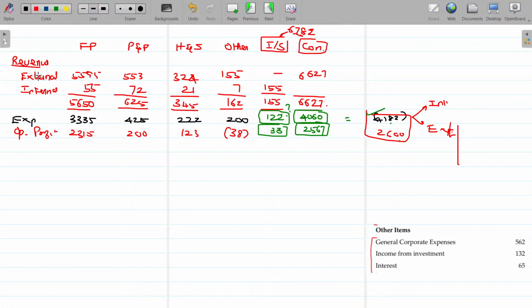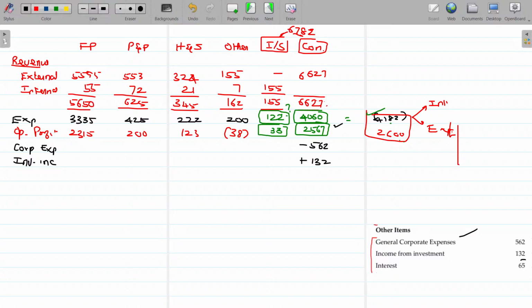General corporate expenses, common one, not for any segment, the value being 562. Income from investment is the income received from other sources, right? So, income from investment, the value being 132. This one is a profit, this is expenses, this is income, so it should be added. That's how you can note it.